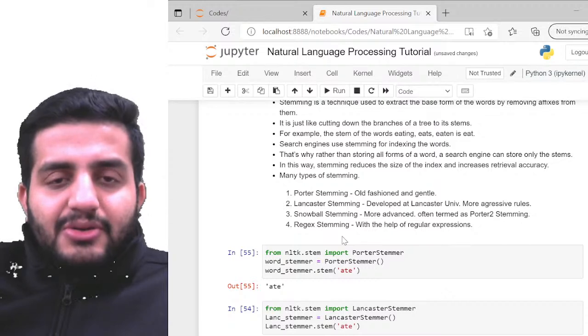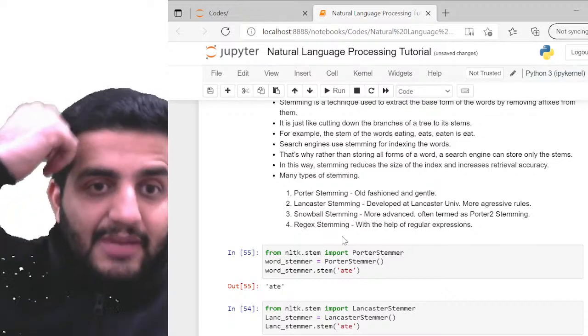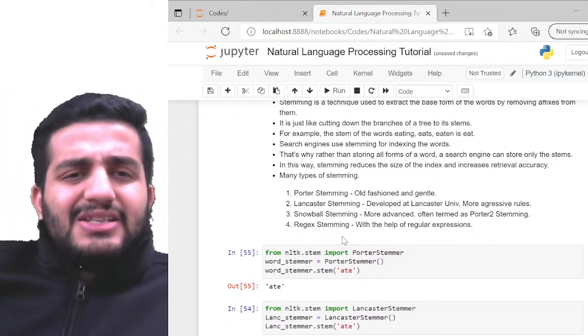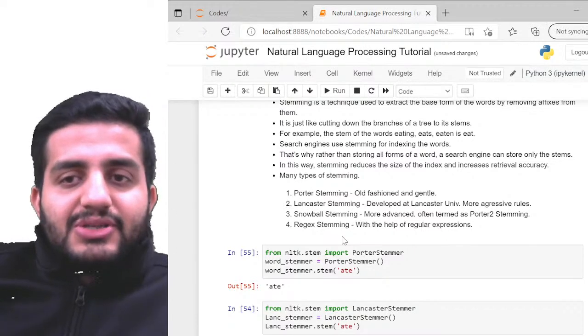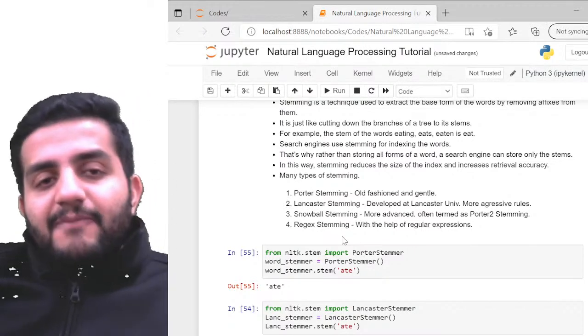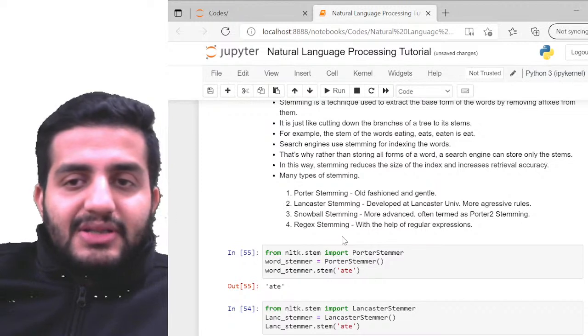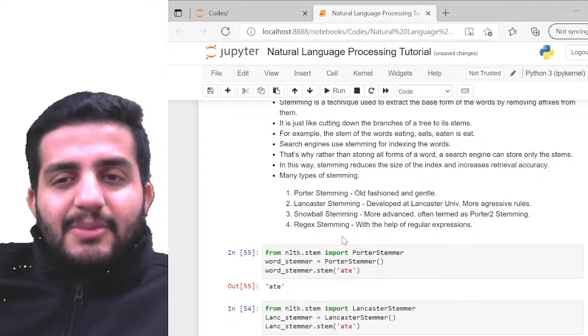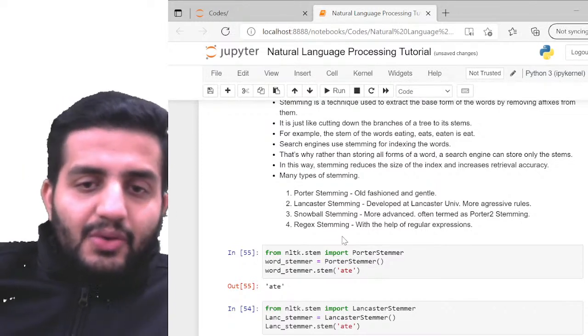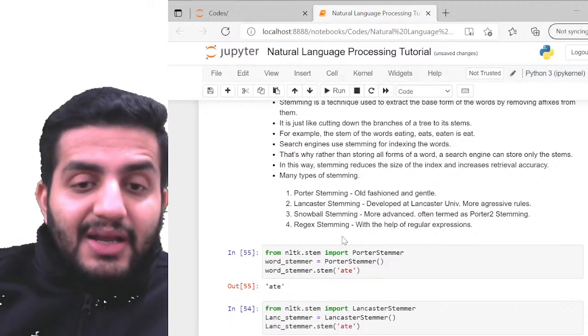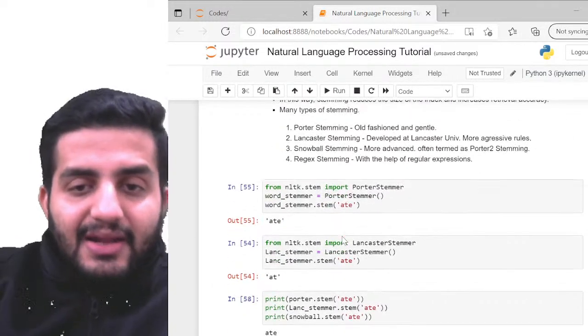Developed by the Lancaster University. That's why it's called Lancaster stemming, right? But again, they are nothing but the rules, right? So rules of trimming off the suffixes from the words. That's what these stemming techniques are. Cool. Again, इसको हम run करके देखते हैं कि difference क्या आ रहा है. And then let's look at this.